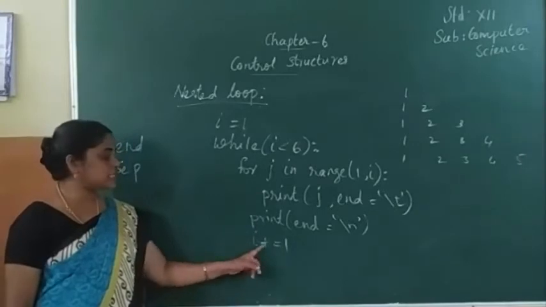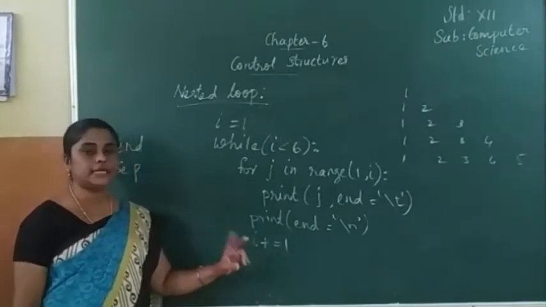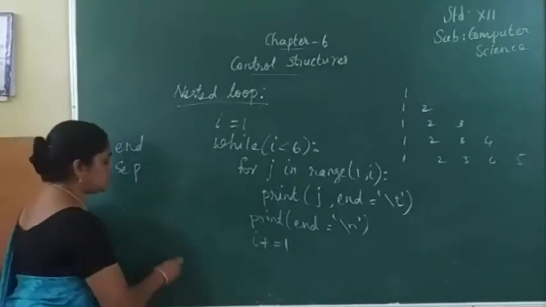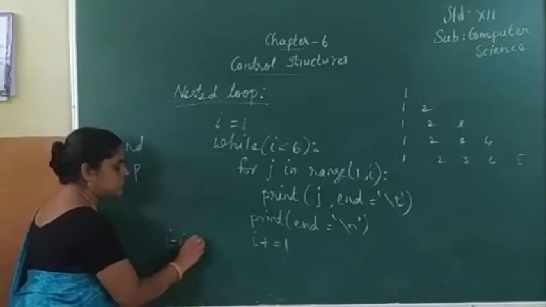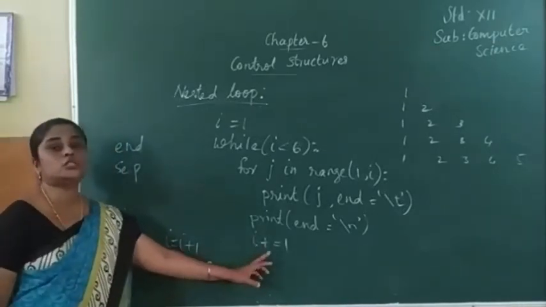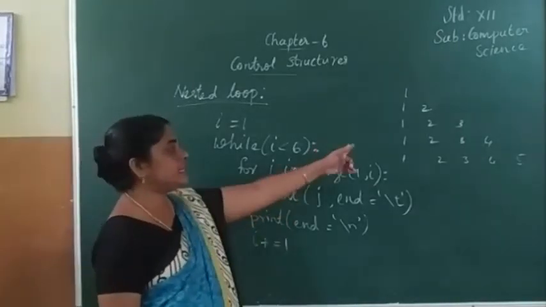So i plus equal to 1 means the value of i will be incremented by 1. So this is the same as i equal to i plus 1. For this we can get this output.